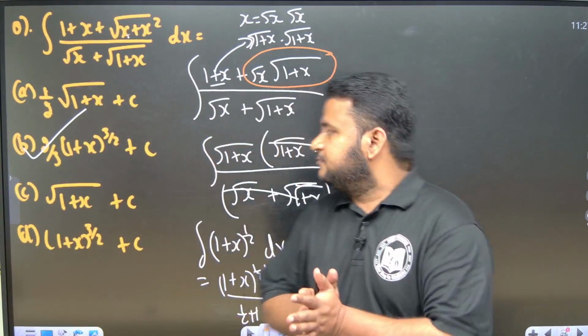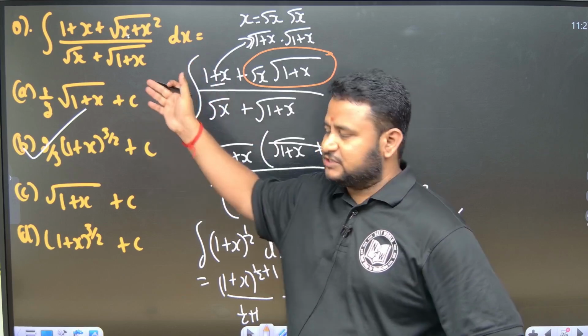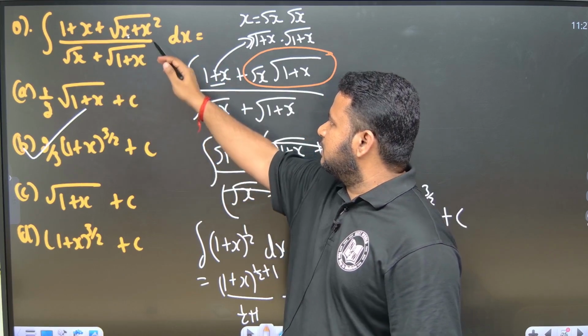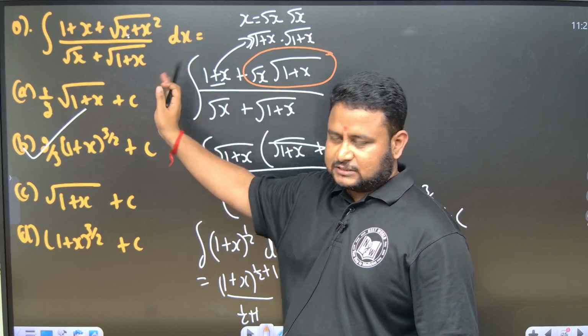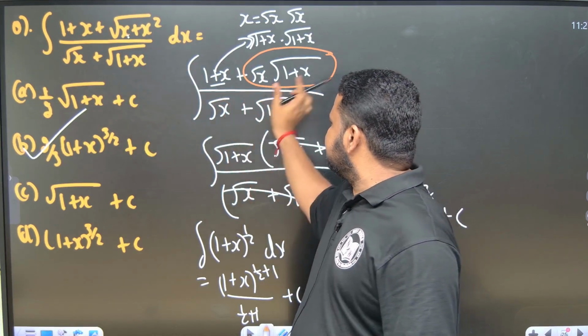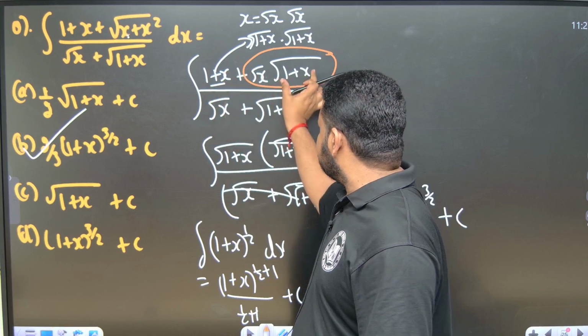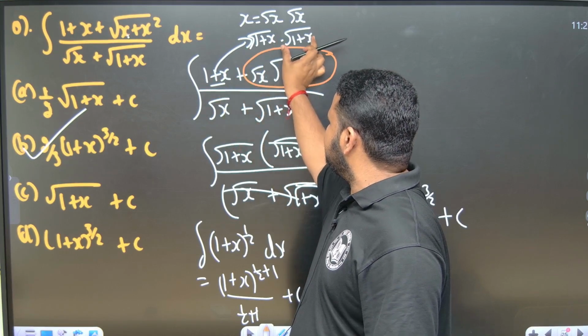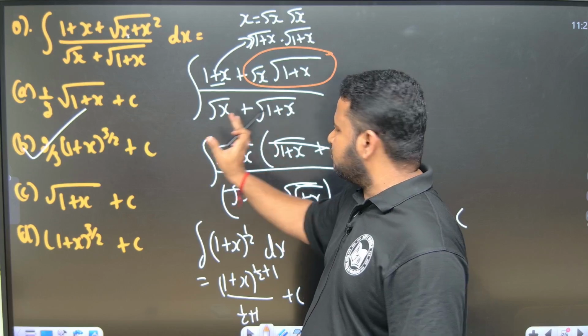Here also we have done some algebraic manipulation. We have taken x common, so this will become square root of x into square root of x plus square root of 1 plus x. If I take x common, the square root is there, so this will become square root of x. Next, I am seeing 1 plus x. If I want to get it in terms of root of 1 plus x, I should write it as square root of 1 plus x into square root of 1 plus x. After writing that, I will take square root of 1 plus x outside.